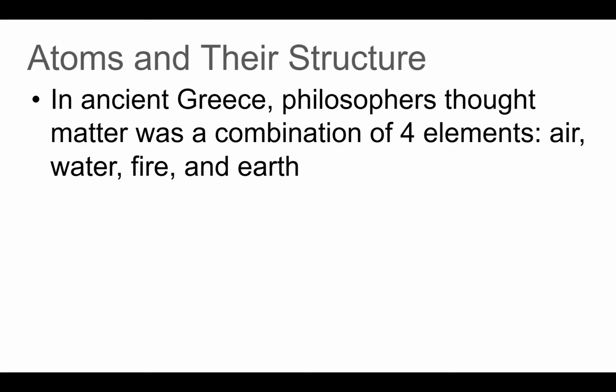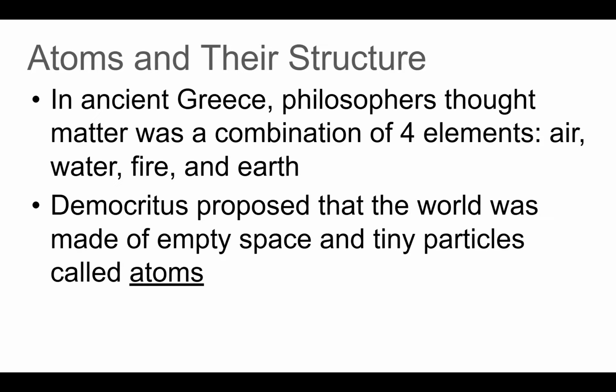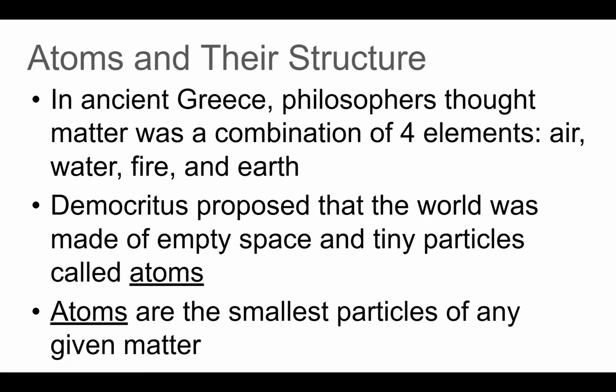In ancient Greece, philosophers thought matter was a combination of 4 elements: air, water, fire, and earth. We learned this last week when we spoke about Aristotle. Then Democritus came along, and he proposed that the world was made of empty space and tiny particles called atoms. So Democritus is the first to determine and define what an atom is.